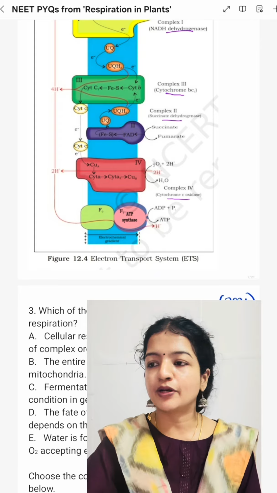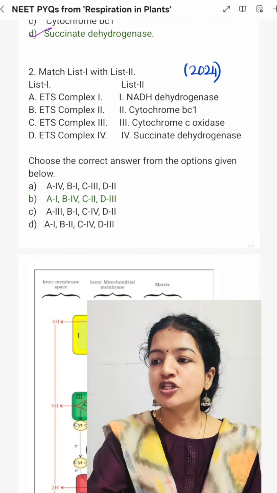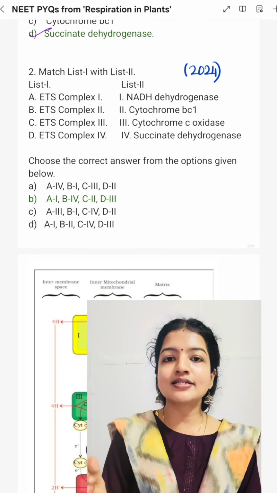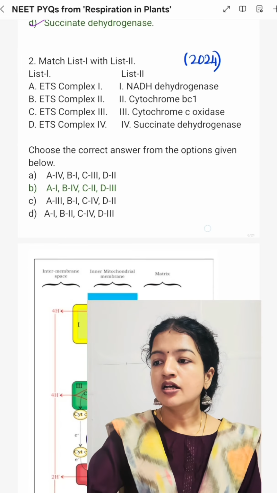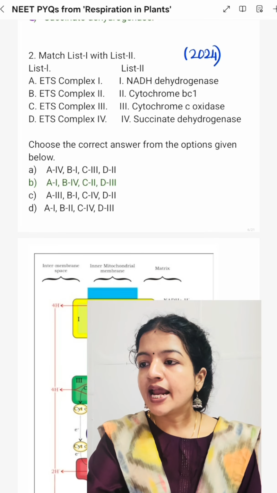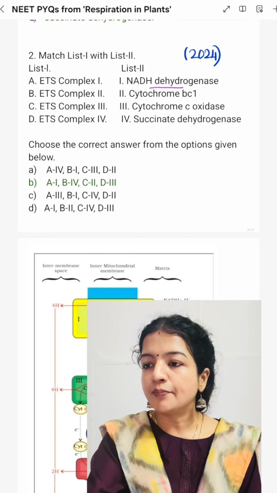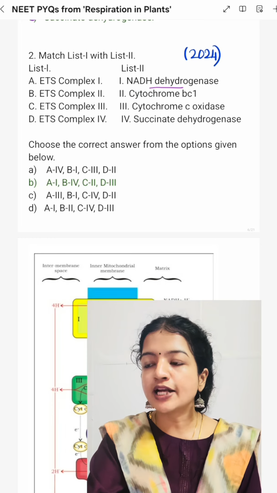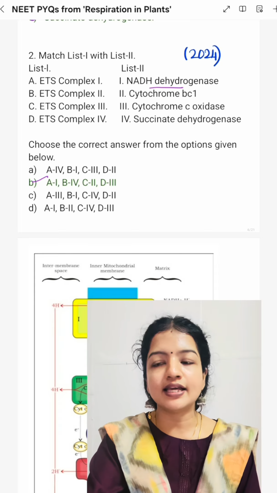Memorize this well. The second question is match list 1 with list 2. They have asked based on the complex and its name. So complex 1 NADH dehydrogenase A1, complex 2 succinate dehydrogenase B4, complex 3 cytochrome BC1 C2, and complex 4 cytochrome C oxidase D3. So option B, A1, B4, C2, D3 is the correct answer.